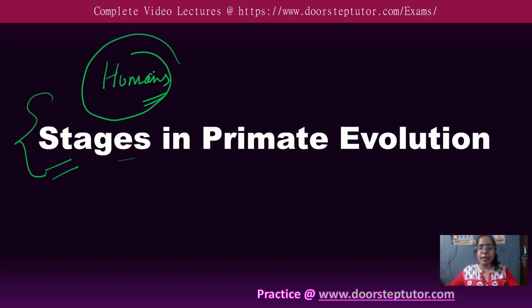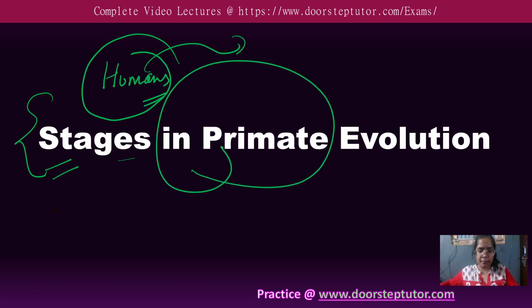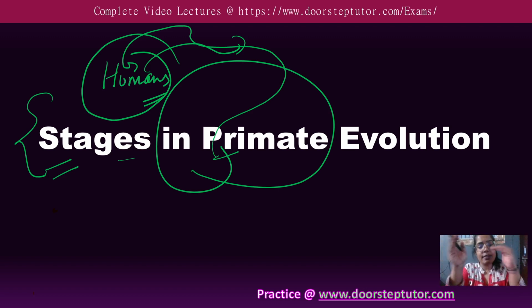This is a very big mystery, and before the development of humans, there were so many categories, like the evolution that has happened or the changes in the genetic material. So we are talking here about the primates category, the stages, because primates are our ancestors and directly related to humans. Now, how many types of primates were there and how are they connected with humans? This we need to know. And how did this evolution start, how many million years ago, all these things,